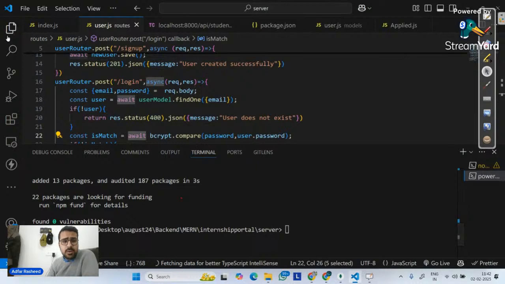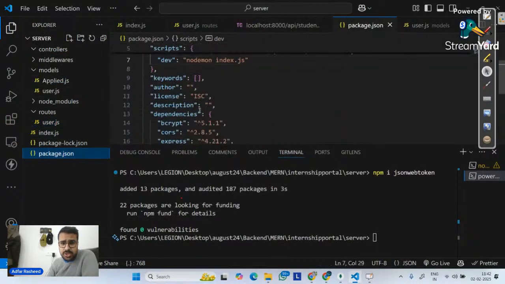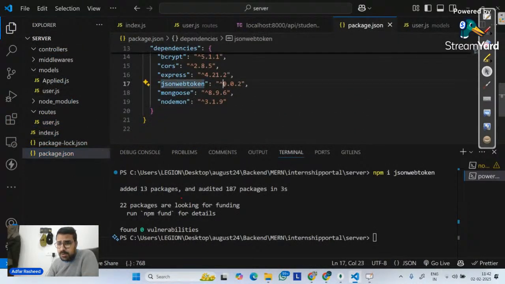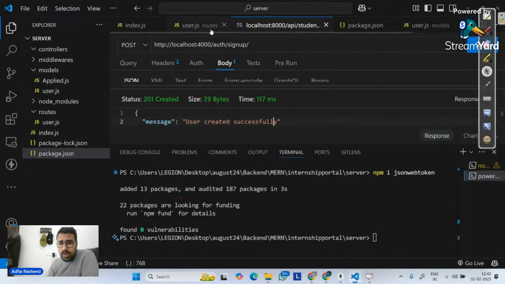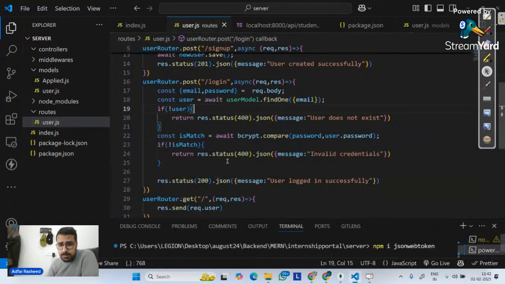So it's installed here. We can go to package.json to check its version. So JSON Web Tokens is installed. The version is 9.0.1. Okay. So now for this, we will simply go here. That's what it does. It converts the first test password into a hash, and it converts both of them into the same entities and then sees if they are the same, then returns true or false.